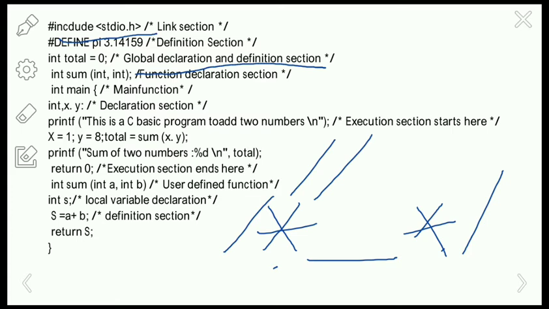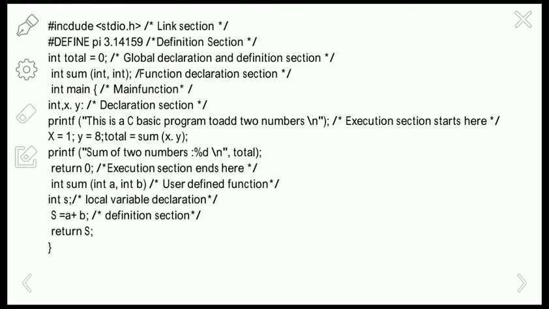For example, int sum(int, int). The function prototype gives information about a function, like the return type and parameter types. The syntax is the return type and the function name. Here the return type is integer and the function is sum(int, int), where the parameters inside the function are int, int.